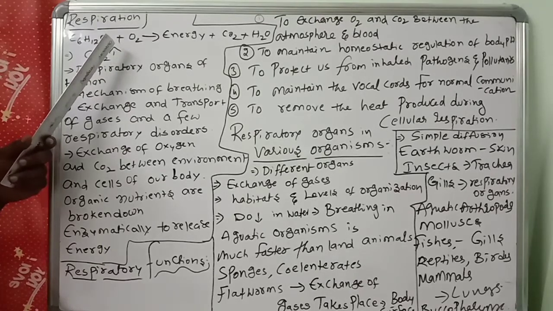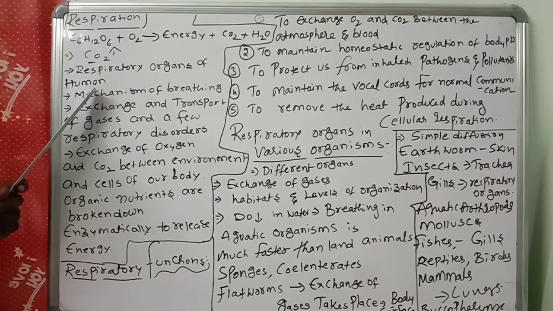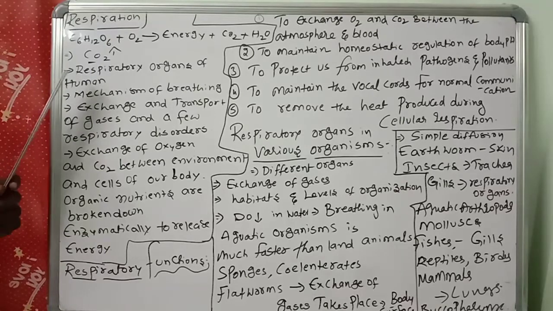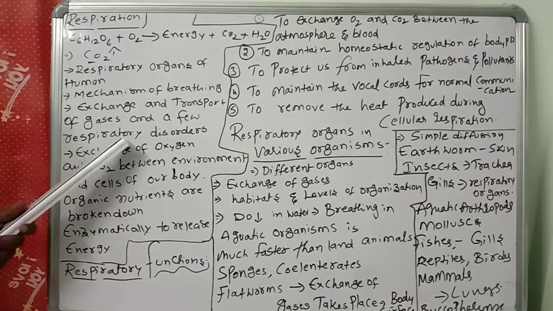In this chapter, we will discuss the respiratory organs of humans. What are the respiratory organs of humans? Lungs, right? The mechanism of breathing, how we can inhale, how we can exhale, and the exchange and transport of gases: how carbon dioxide will move from tissues to lungs, and how oxygen will move from lungs to tissues. And a few respiratory disorders we will discuss in this chapter.